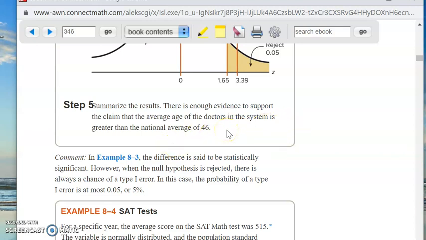Okay? So do you see how this could be easily modified to be a different kind of problem? This could be so easily changed, but the concepts are exactly the same. Maybe you're talking about whether your kids are smarter than the national average. Maybe you're talking about whether they're taller than the national average. Maybe you're talking about whether people in the nursing home get sick more often and die from COVID disease more than the national average? So all of these are typical scenarios that you can solve with this technique.